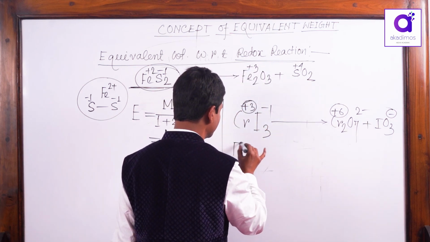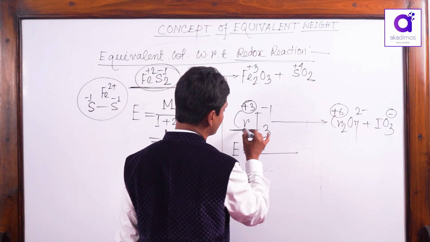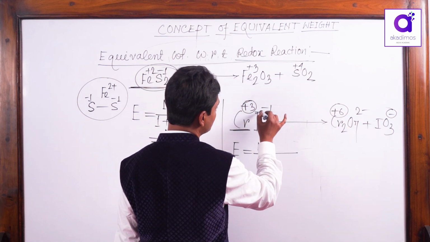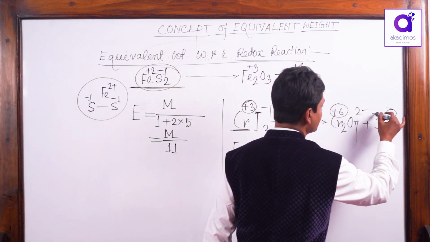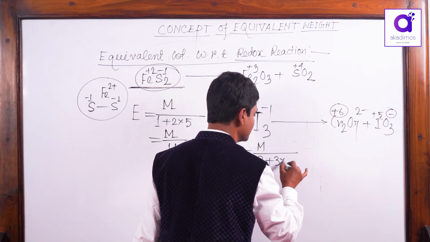That means the equivalent weight is the molecular weight divided by, due to chromium, 1 chromium is there, so 3 electron loss. And for 1 iodine, minus 1 to plus 5, 6 electrons. For 3 iodine, 3 into 6.